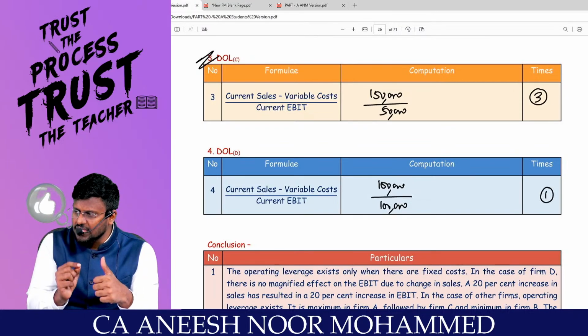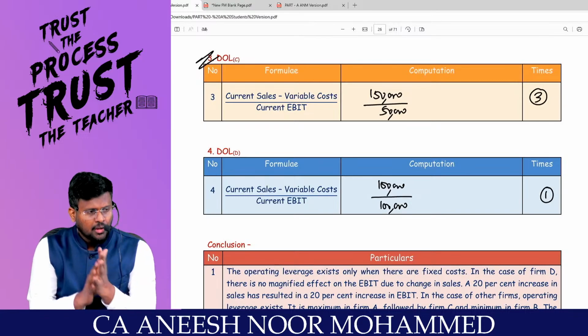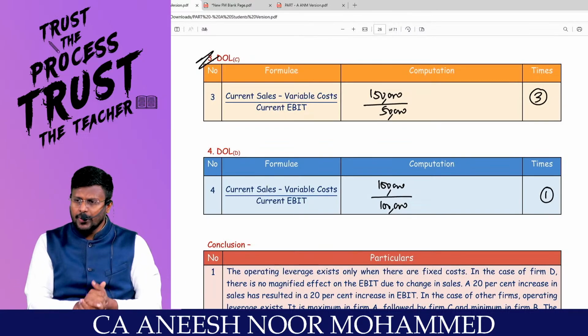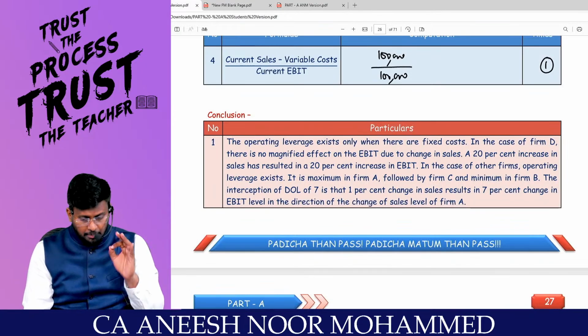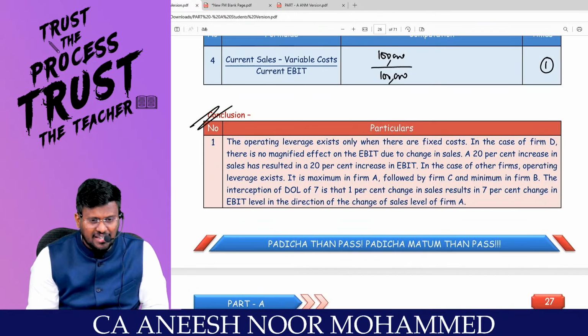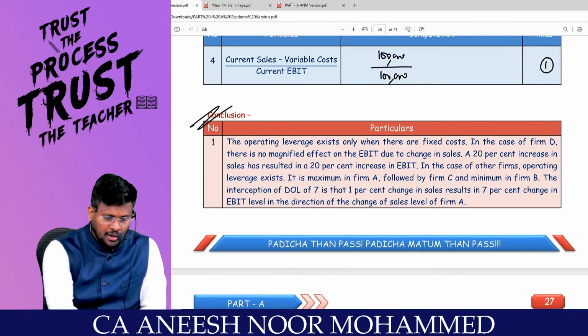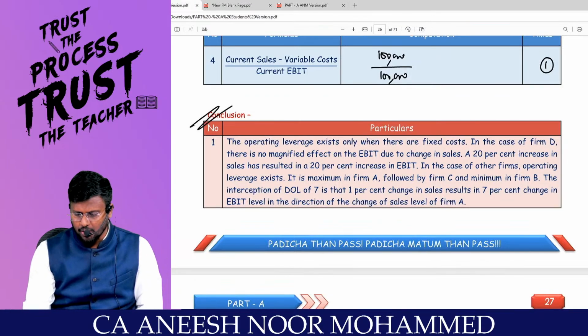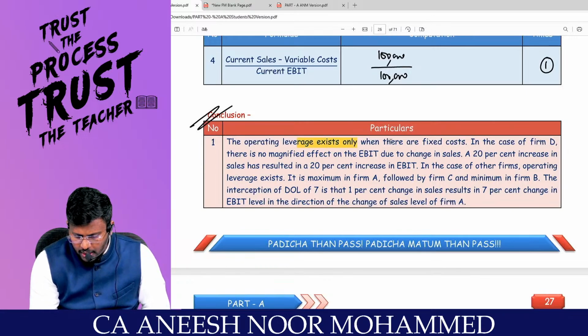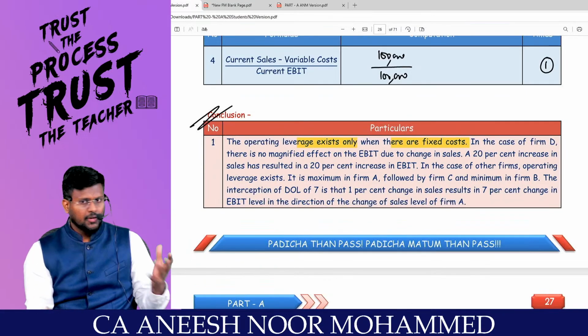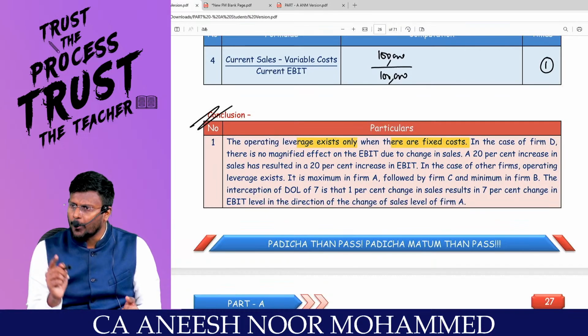Since there is no fixed cost, there is no business risk. Are you all really with me? Everyone will do this question. There is no doubt about it. But whether you are understanding this conclusion or not is the understanding of the subject logically. Operating leverage exists only when there is fixed cost. If there is no fixed cost, there is no operating leverage.